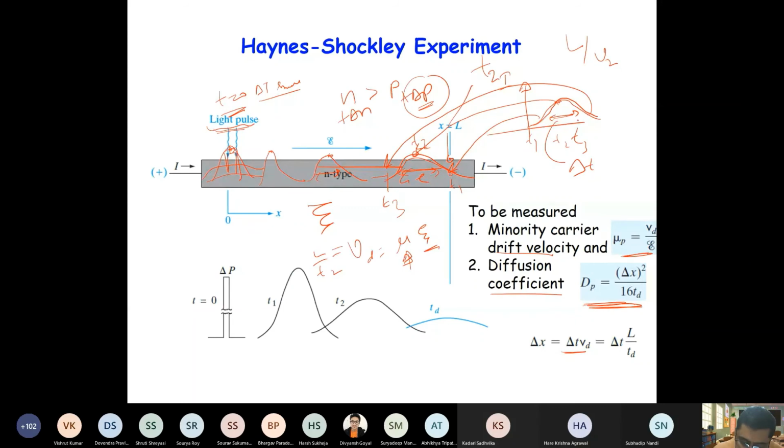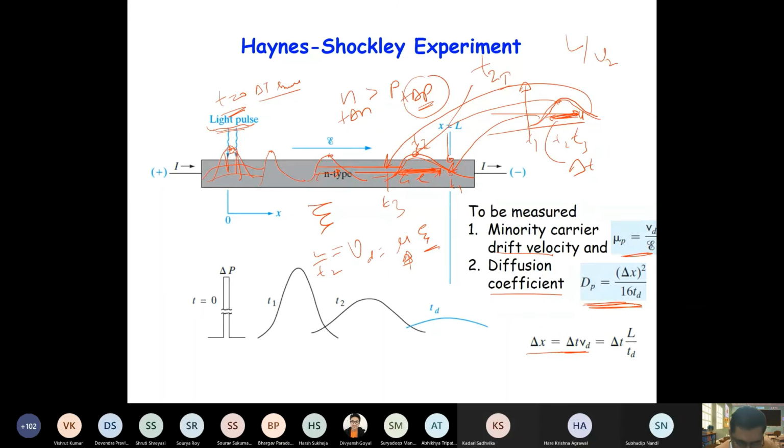Because let's say you start measurement at this point, right? So this part will drift the length delta x with drift velocity v. So delta x will be delta t in the measured window times the drift velocity. So delta x in physical length will be the same as the measured delta t times the drift velocity. Is it okay?